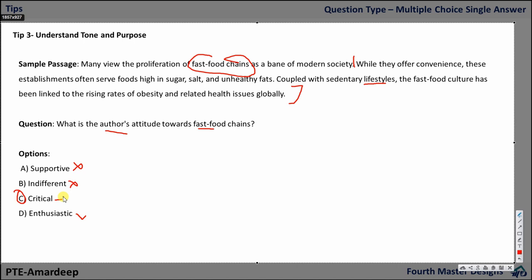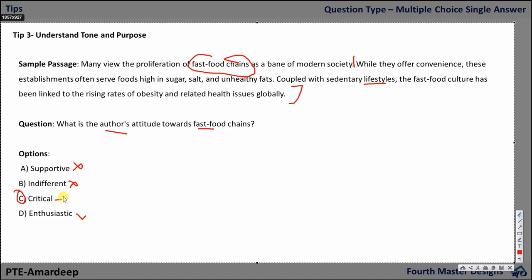So these types of questions are going to be difficult, where you have to find the author's attitude, the author's opinion about some topic, whether he is against it or he is supporting it. Okay, so just understand the tone. What is the tone here?